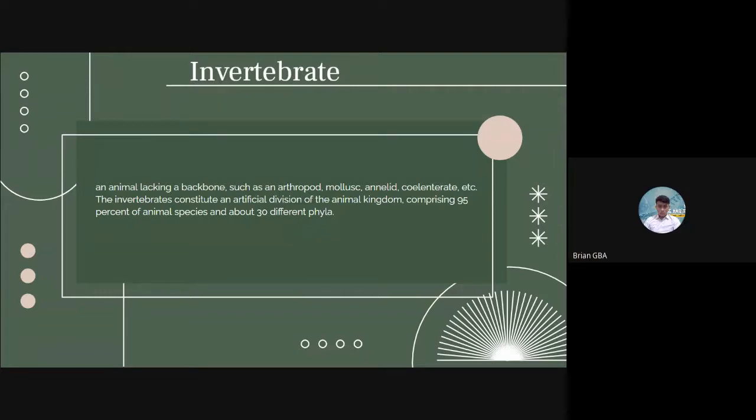Invertebrates: animals lacking a backbone, such as arthropods, mollusks, annelids, coelenterates, and others. The invertebrates constitute an artificial division of the animal kingdom, comprising 95% of animal species and about 30 different phyla.